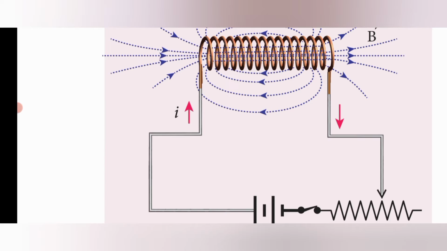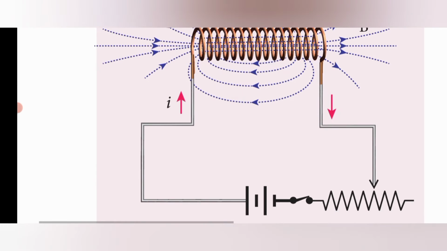The EMF produced opposes the change, and this phenomenon is known as self-induction. Because of the magnetic field produced around it, the magnetic flux is also there in the same coil. Because of this magnetic flux, the EMF is produced, and it opposes the magnetic flux. This phenomenon is called self-induction.